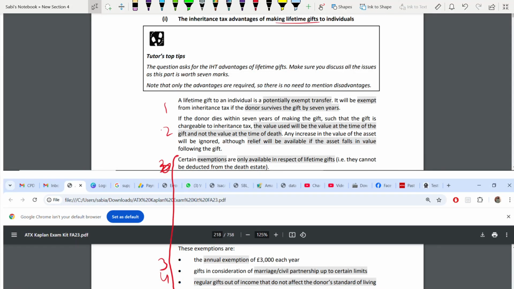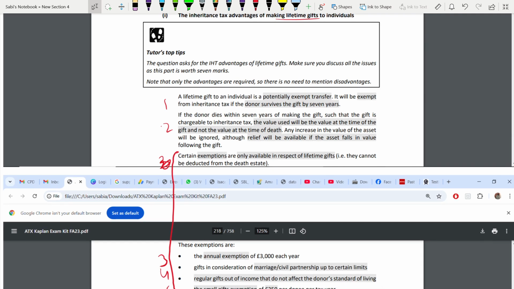Okay. Because this is a lifetime gift, you are going to get a potentially exempt transfer. PET. It's a PET, if you are giving it to an individual. Remember it's not to a trust. If it's a trust, it's a chargeable lifetime transfer. Because this is to an individual, it might become a PET. So it's an advantage. If the donor survives the 7 years, you have to talk about the donor surviving 7 years. Just writing PET is not enough. So if the donor survives 7 years, the PET might become exempt from inheritance tax. First advantage.